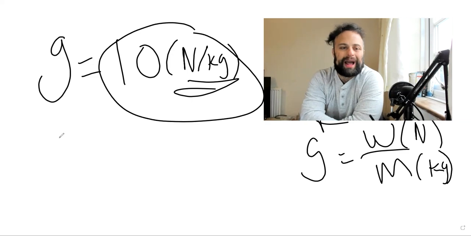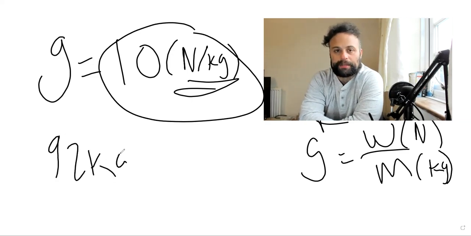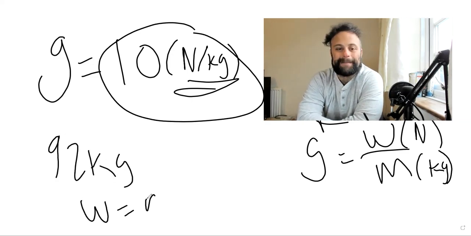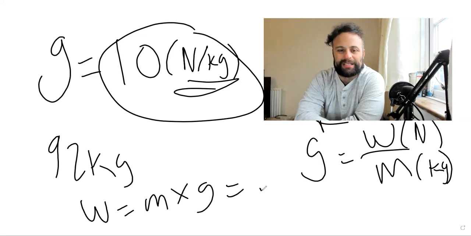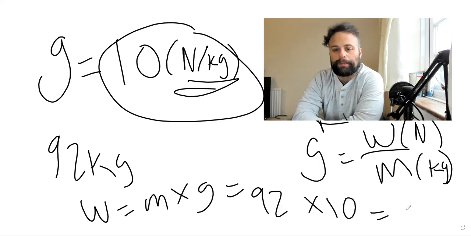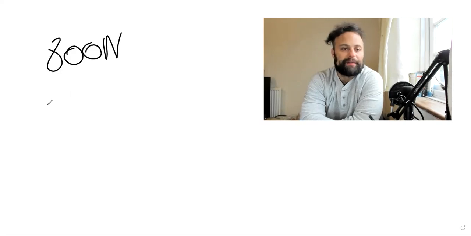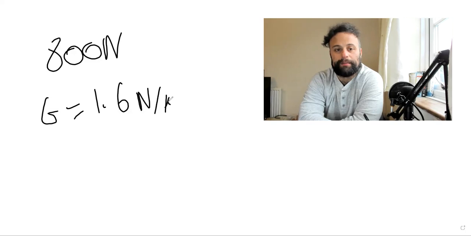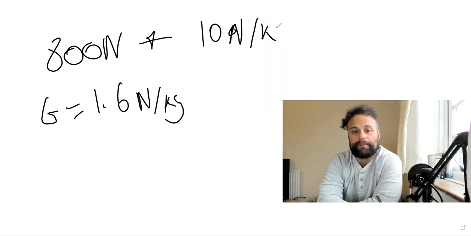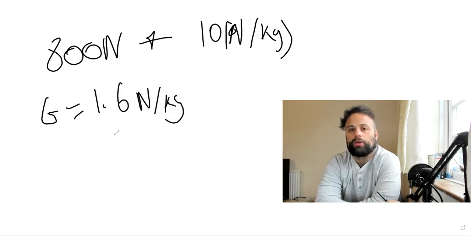If I told you I have a mass of 92 kilograms, my weight is going to be mass times gravity. The mass is 92, the gravity is 10, multiply those two out, and you get 920 newtons. If I told you my weight is 800 newtons on Earth, and the gravity on the moon is 1.6 newtons per kilogram, and on Earth the gravity is 10 newtons per kilogram, what would my weight be on the moon?